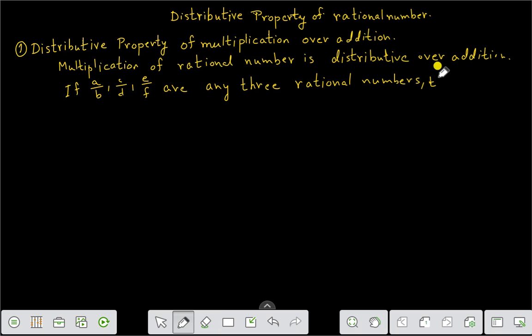Then it can be written as A by B into C by D plus E by F. It can be written as A by B into C by D plus A by B into E by F.